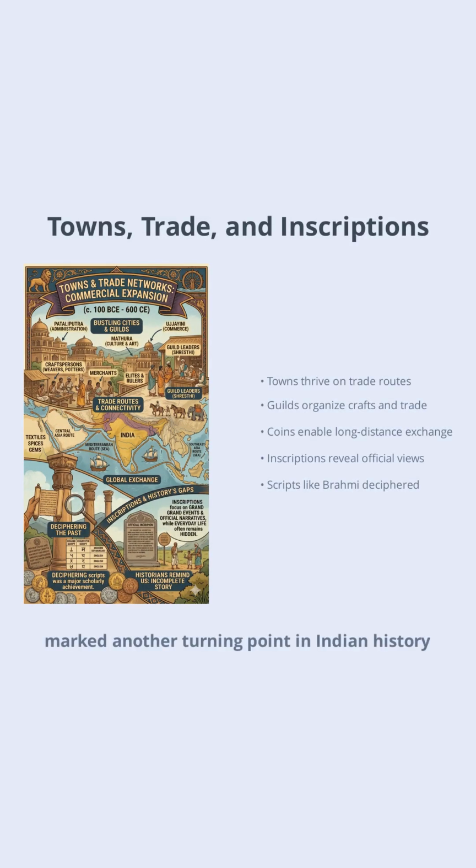Cities like Pataliputra, Mathura, and Ujjaini became bustling centers of commerce, culture, and political activity. Urban populations included not just elites and rulers, but also a vibrant community of craftspersons, merchants, and guilds. Trade networks extended across the subcontinent and beyond, connecting India to Central Asia, the Mediterranean, and Southeast Asia. The introduction of coinage, silver, copper, and later gold, facilitated these exchanges, with coins issued by kings, merchants, and even tribal republics.